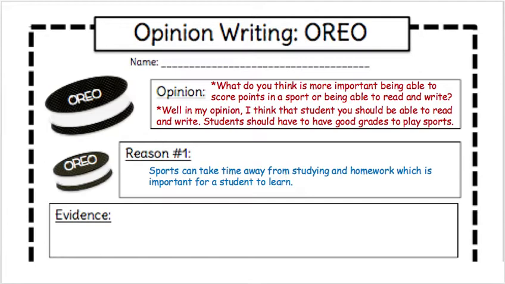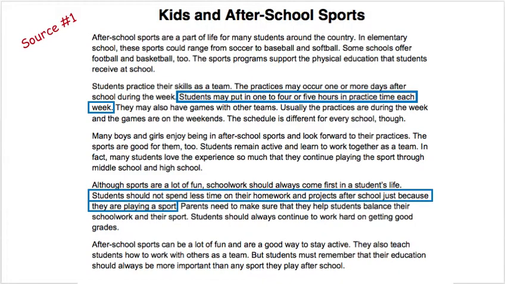So my reason is I think that it takes time away. So I think that if they're not having good grades and they're going to take more time away from school, their grades aren't going to get better. They're only going to get worse. So that was my reason number 1. So in my evidence box, that means that I need to put 2 pieces of evidence from the text and 1 piece of evidence from my own thoughts. So I'm going to start with evidence from the text. I need to go back to the text and find evidence to support my reason. My reason was it takes time away.